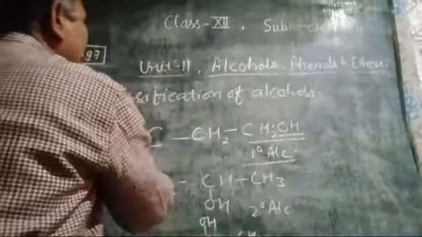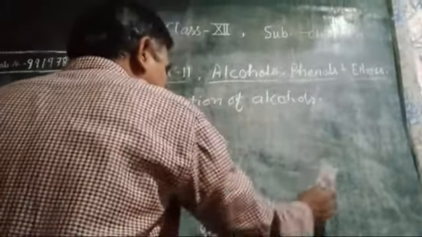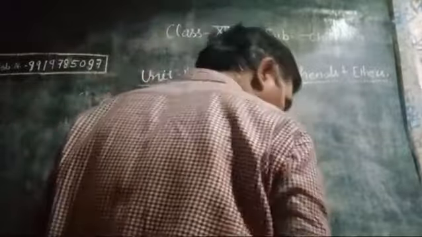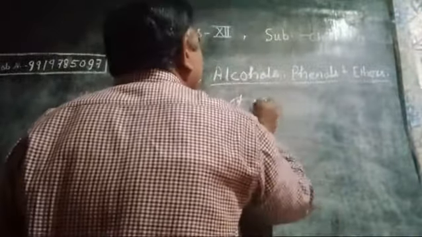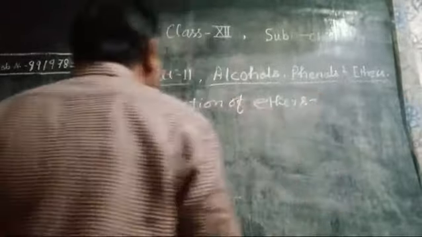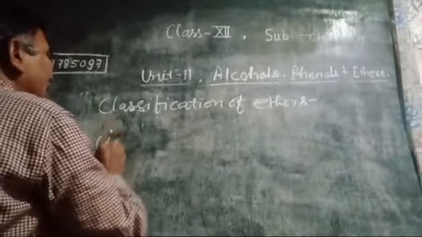Now about ether. Classification of ethers. Ethers are classified into 2 categories.